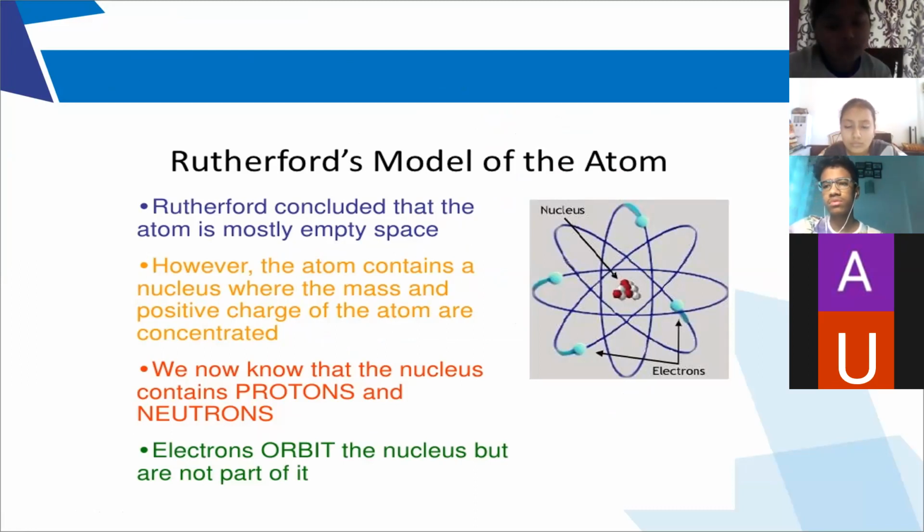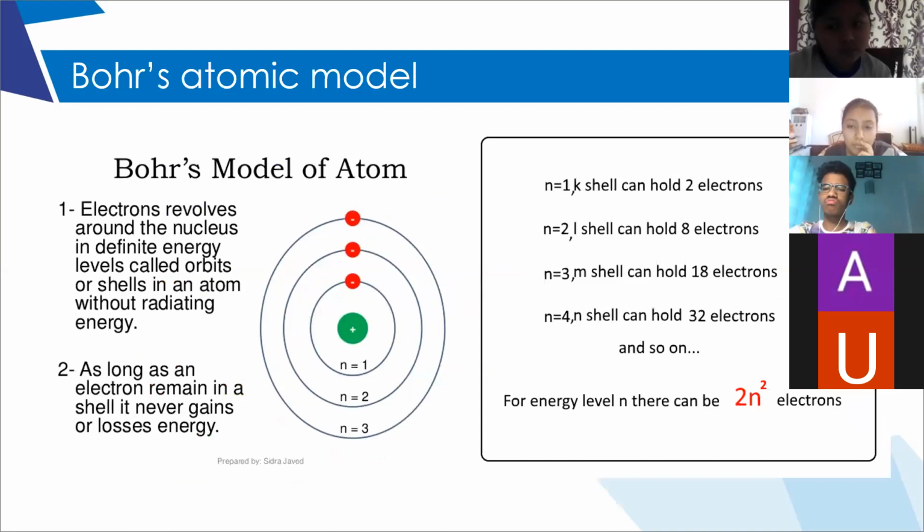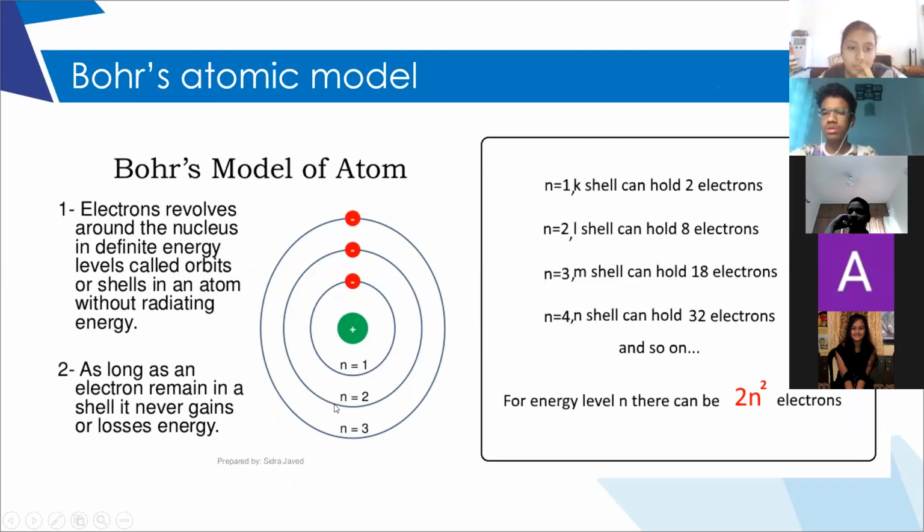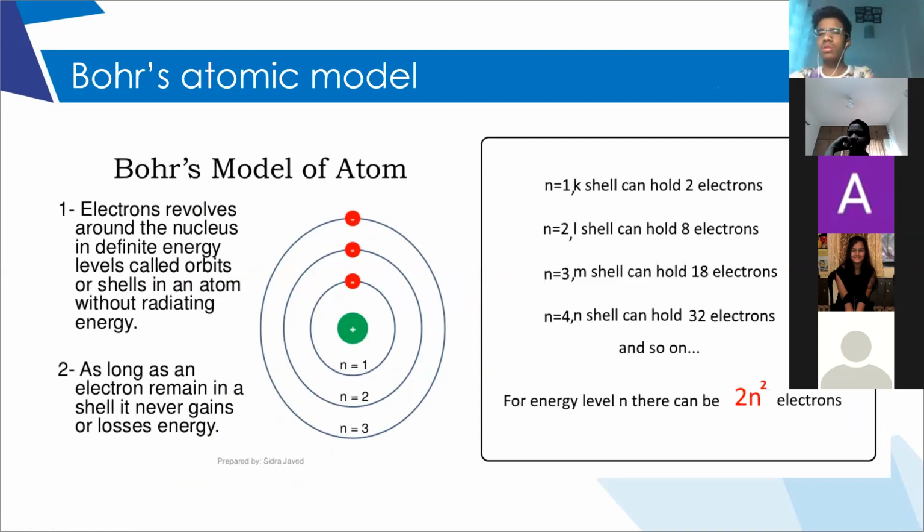What is the drawback of Rutherford's atomic model? If the electron is revolving continuously, it has to lose energy and collapse. That drawback was explained by Bohr's atomic model: the atom is spherical in shape, with the nucleus at the center, and there are circular paths, certain energy levels, which are called orbits or shells.